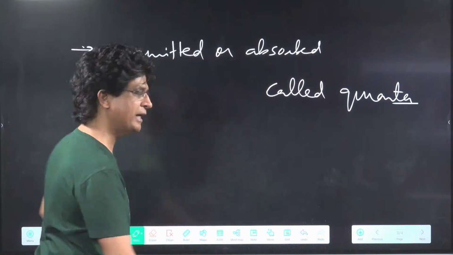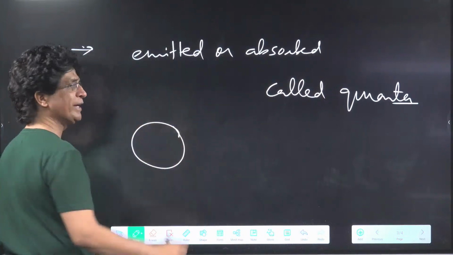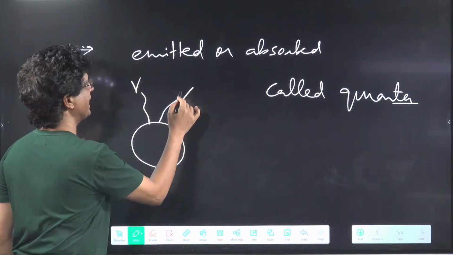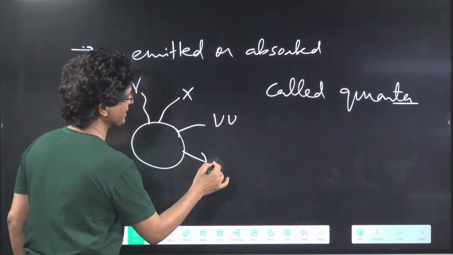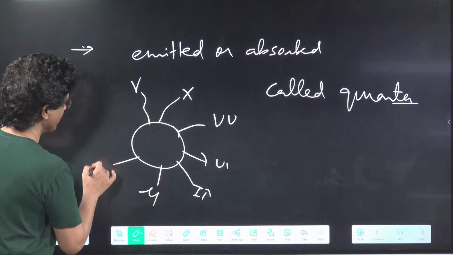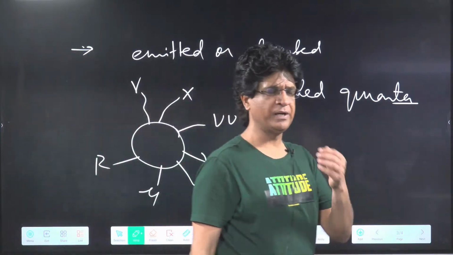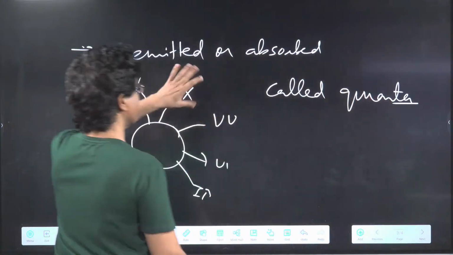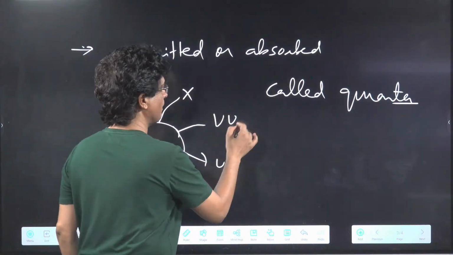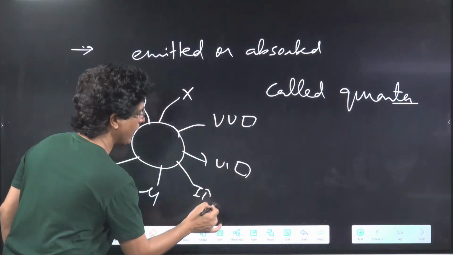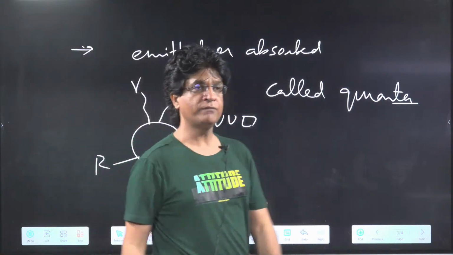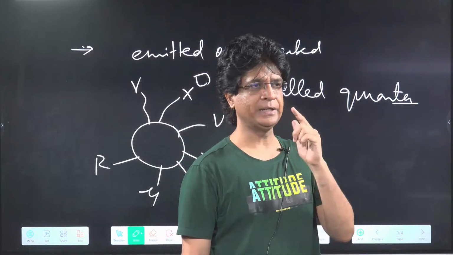So what he was saying is that, if there is any glowing object, it will be emitting some gamma rays, some X-rays, some UV rays, and some visible, some infrared, maybe some microwaves and radio waves. So all these are a possibility at a given temperature. Now he was saying that all these radiations will be emitted in the form of packets. There will be a packet of UV ray, a packet of visible ray, a packet of infrared, a packet of X-ray. They will all be emitted or absorbed in the form of packets. Yes or no?